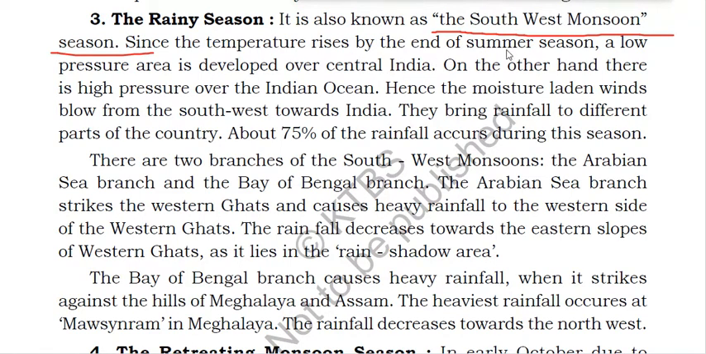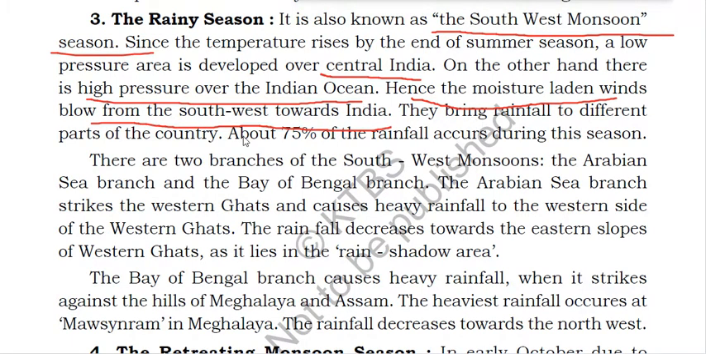Since the temperature rises by the end of the summer season, a low pressure area is developed over central India. So what happens at the end of the summer season? A low pressure area is developed over central India. On the other hand, there is high pressure over the Indian Ocean. In central India low pressure will develop, and over the Indian Ocean high pressure will develop. Hence, the moisture laden winds, which means winds having moisture, blow from south to west towards India.